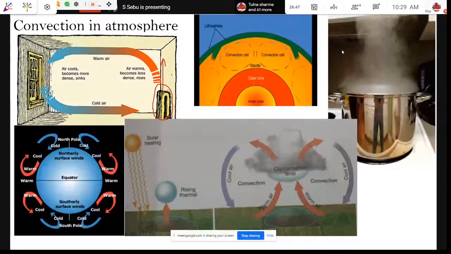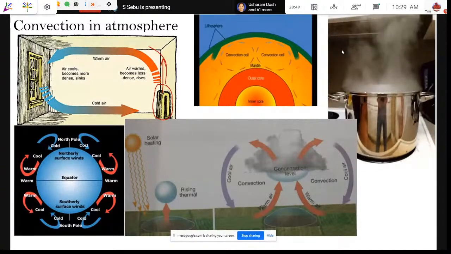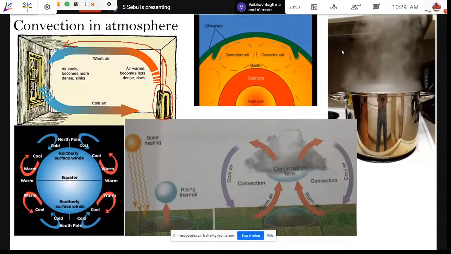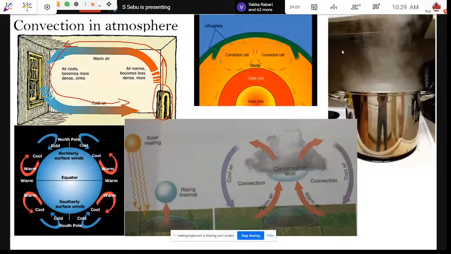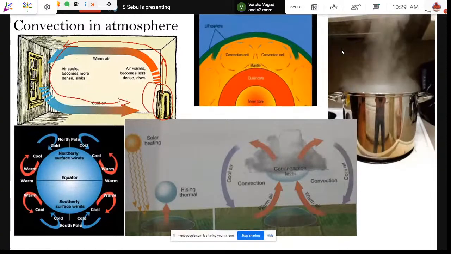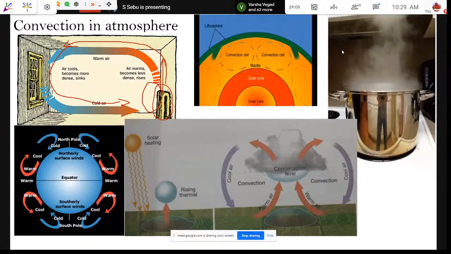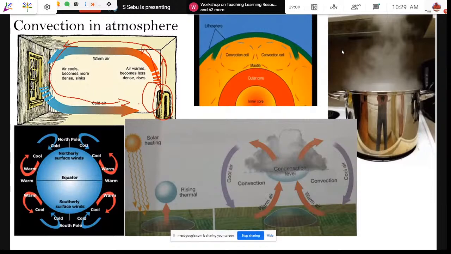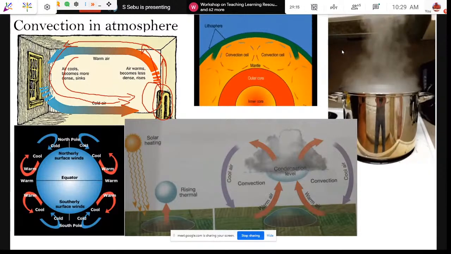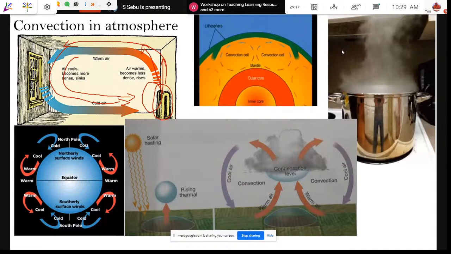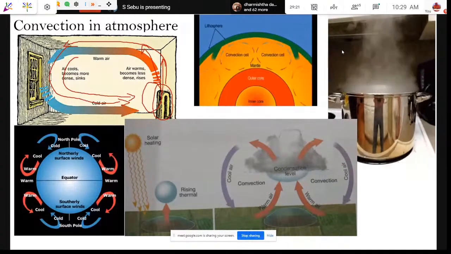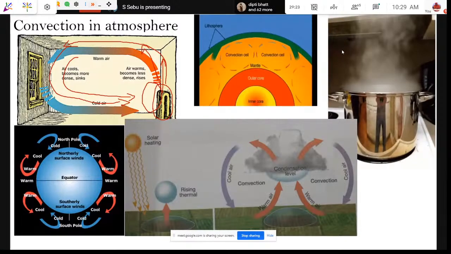So this air starts to move out, and after a certain time, when it meets the cold air, it becomes heavy. This area becomes empty because the air became hot and has gone up. So the cooler air starts to fill this space, and that is the principle of convection. The convection principle that we see in the atmosphere, we also see in the geosphere.